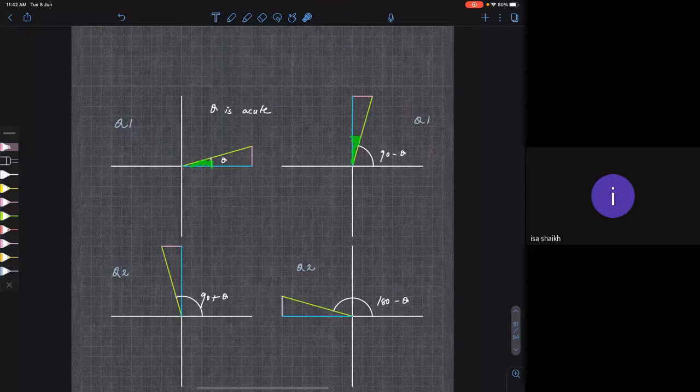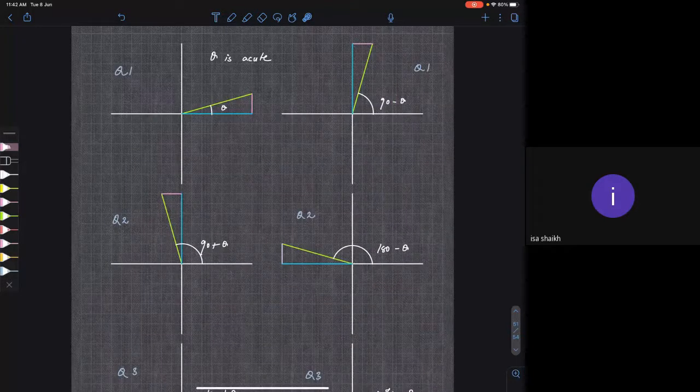But in Cartesian coordinates, from which side do you measure the angle? From the positive x-axis in the anti-clockwise direction, right? So this is the angle you have to look for while taking trigonometric ratios. What is the value of this angle? It is 90 minus theta.